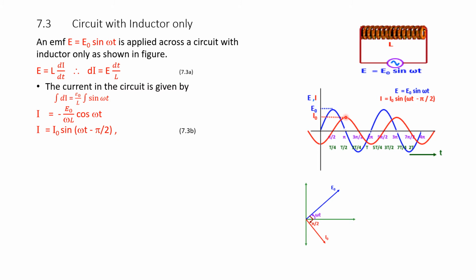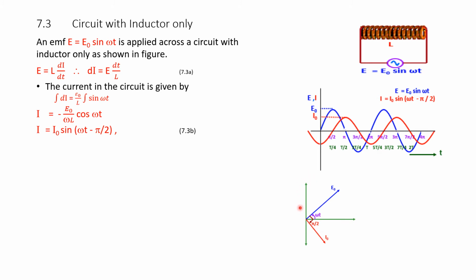Its peak comes at the point of 180, where the current is maximum. That means current is lagging behind the voltage by 90 degrees. That is, alternating current through a pure inductor coil lags behind the voltage by 90 degrees.